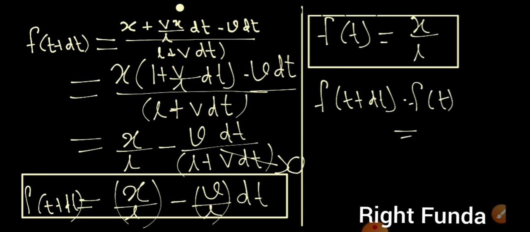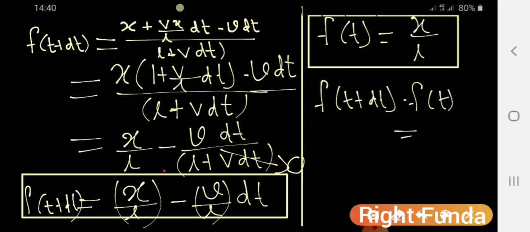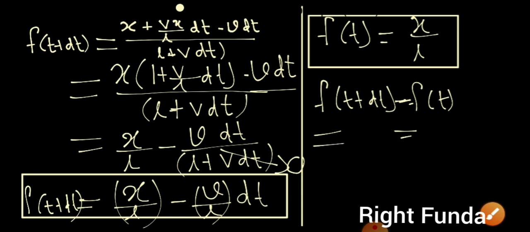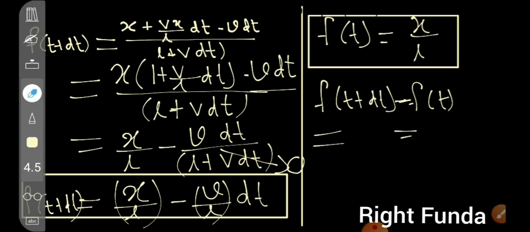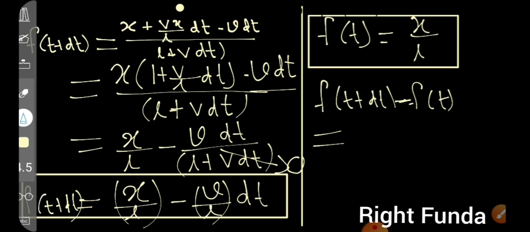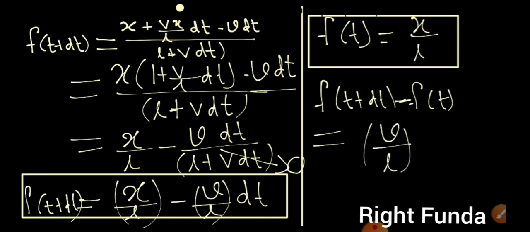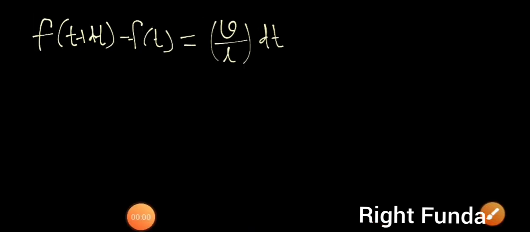What will happen, these two terms will cancel out. So what remains after subtracting is v by L into dt. So we got this equation: f of t plus dt minus ft is equal to this much.